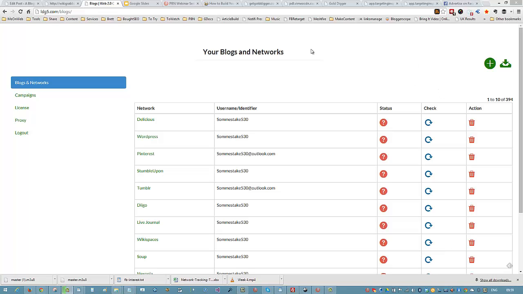Hi guys, this is Web 2.0 Commando, okay? This is built on WordPress, but it is not a WordPress plugin, okay? It is not posting to WordPress either. What it's doing is you're going to be able to create your optimized articles and it will post to these different accounts that you've put in from the social account creator, okay?